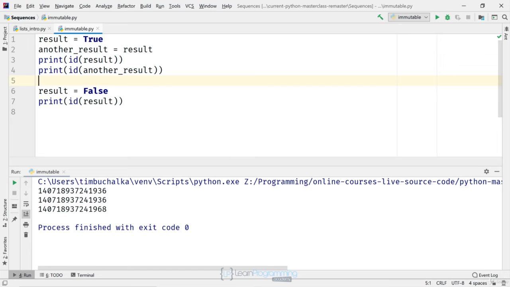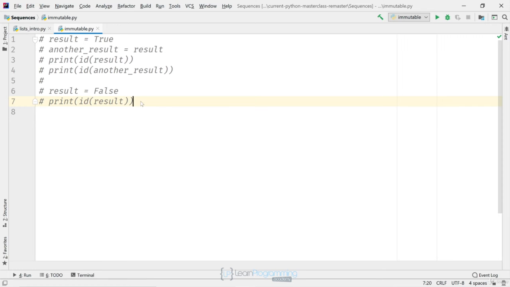When we were looking at the slides, when I said that bools were immutable, you may have been thinking, but hang on, I can assign a new value to a Boolean variable. Now that would be true in other languages. In C or Java, for example, you can assign new values to Boolean variables. In Python, though, that's not the case. Instead, we've attached the name result to a new value. So let's comment out all that code